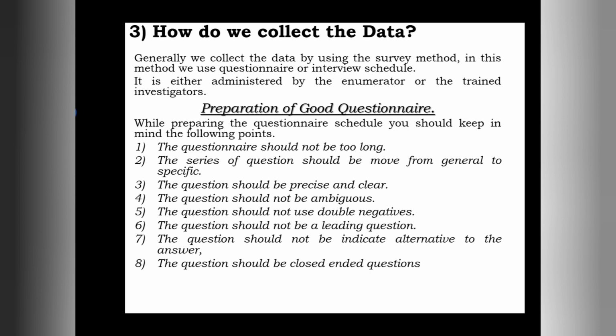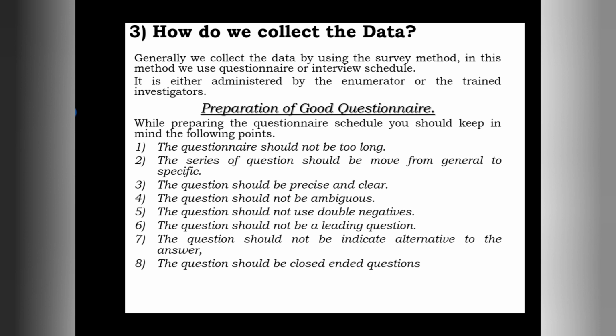If we ask this kind of question to a respondent, he may give an unclear answer, or he may take time to answer. The same question can be asked in another manner by giving choices. For example, how much do you spend on books in a month? Option one, less than rupees 200; between rupees 200 and 300; between rupees 300 and 400; or more than rupees 400.